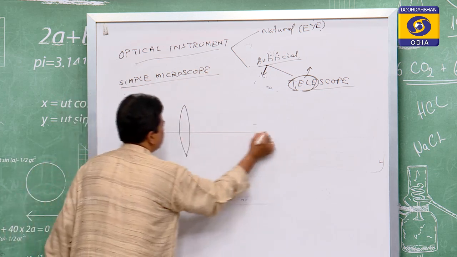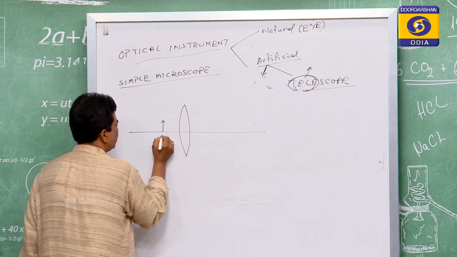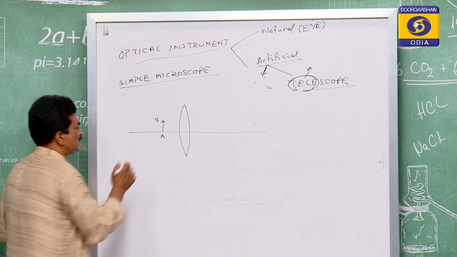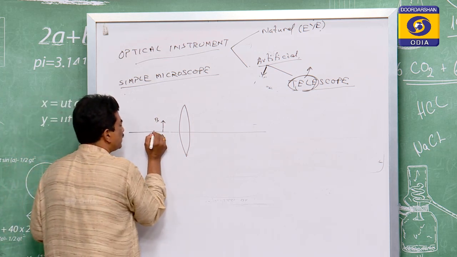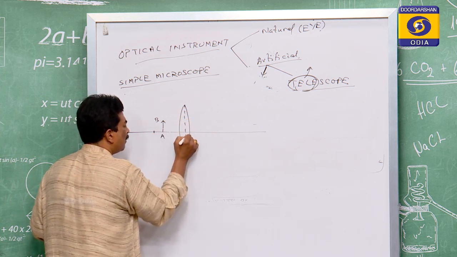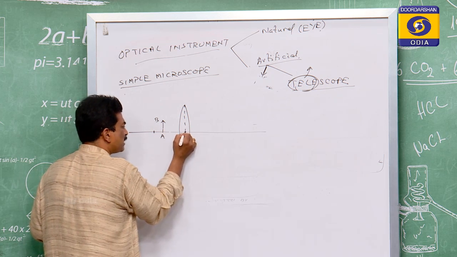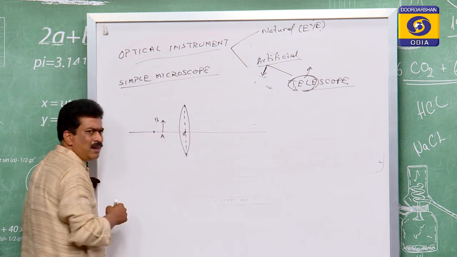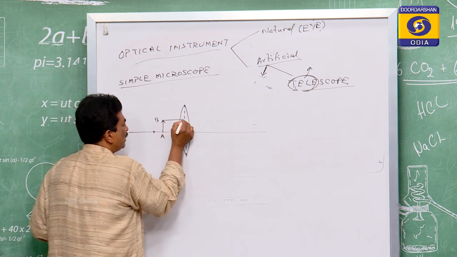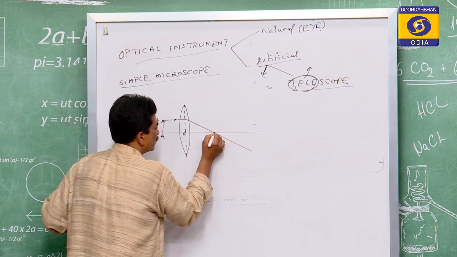This is the lens, this is the object, this is the axis, and this is the object AB. This object is not visualized very clearly. This was its focus point, and you have to place the object between the optical center and the focus. If this object is AB, a ray coming in this direction will pass through the focus.